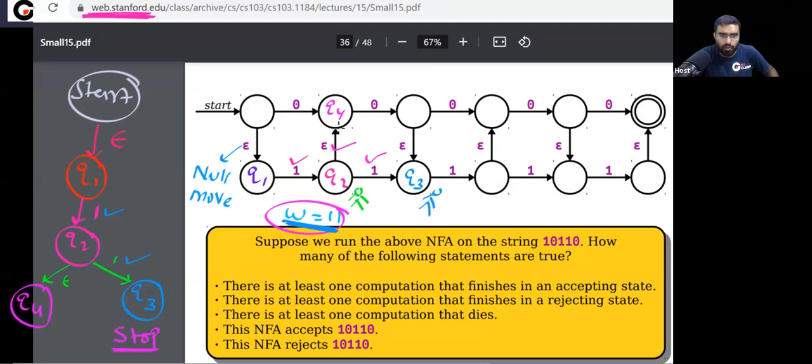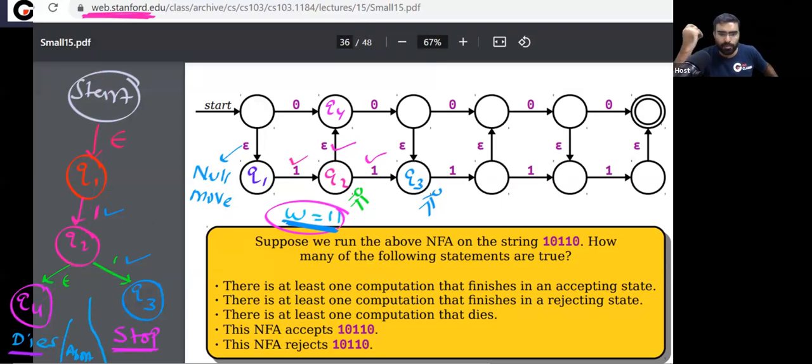Now tell me, from Q4, can you read symbol 1? This symbol 1 is remaining. Can you read this symbol 1 in this Q4? No, you cannot. So I can say this path is dying. This path dies, abort. Agree? You can say that this path aborts, because on this computation, you cannot read the entire string.